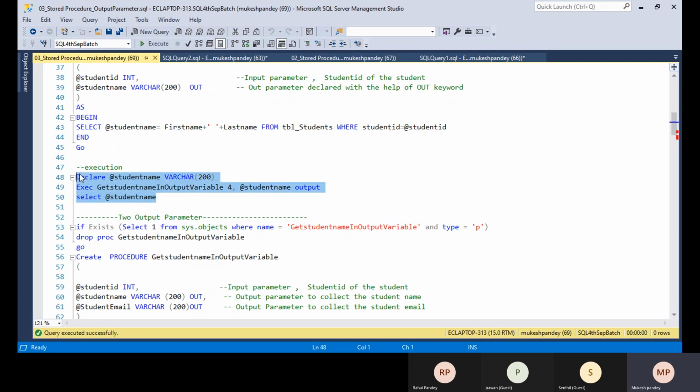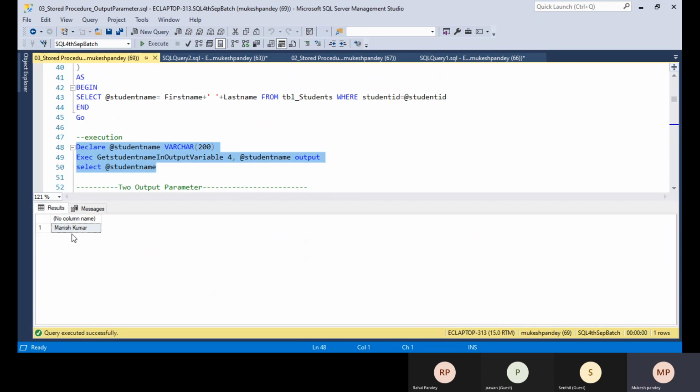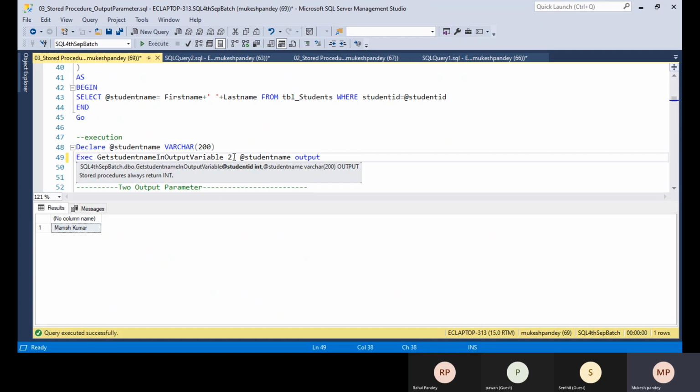So if you execute this one, you will get the complete name, Manish Kumar or something. Here if you want to change the employee ID, let's see, I'm changing it to employee ID 2, so I will get the complete name of employee ID 2. Now you can see Pankaj Kumar is coming.